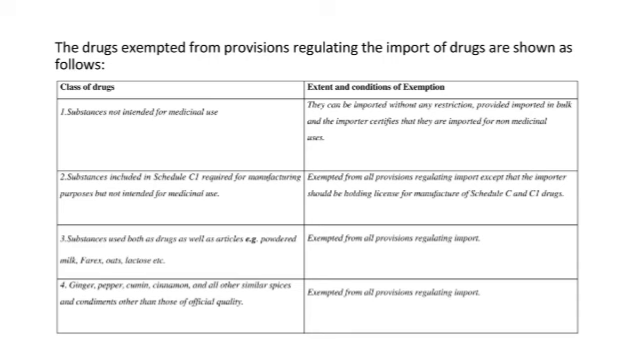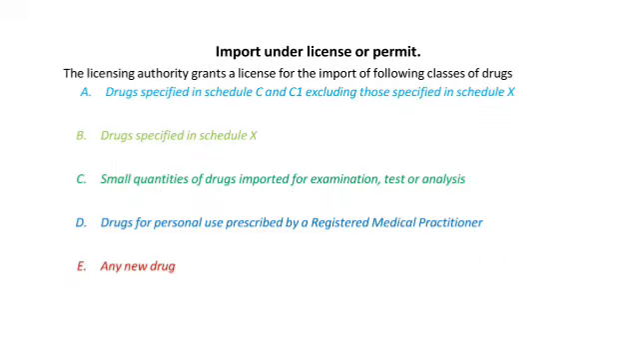Next one is the drugs exempted from provisions regulating the import of drugs, shown as follows, that is, class of drugs and extent and conditions of exemption. Substances not intended for medical use, then ginger, pepper, cumin, cinnamon and all similar spices and condiments other than those of official quality. These are the exempted.